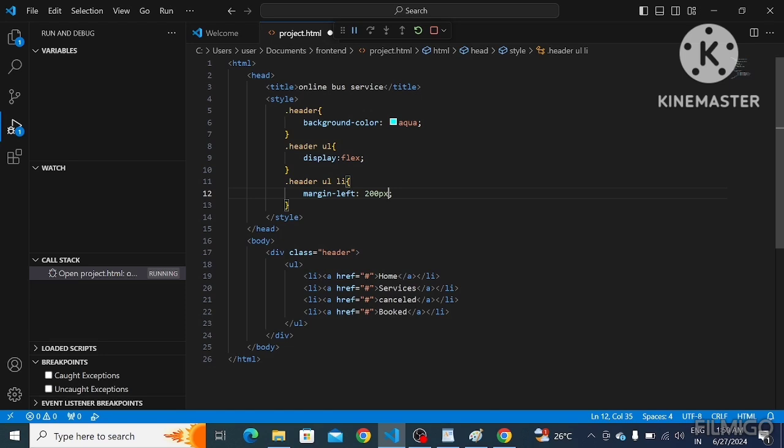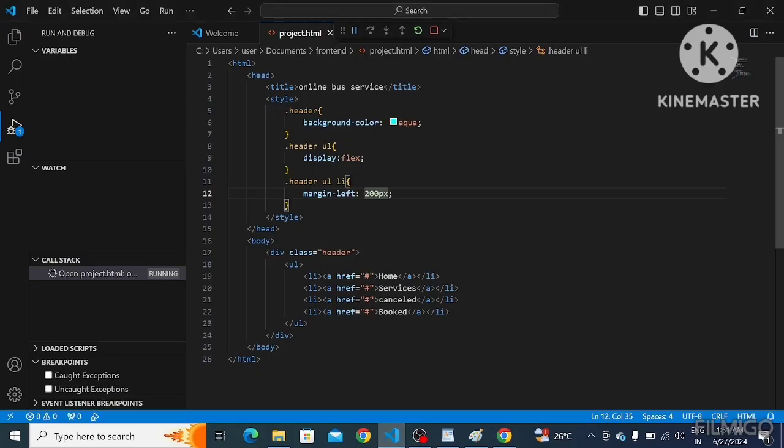This margin or padding or anything we can give by using pixels or percentage. I will tell what is the advantage when we use percentage in this video. Okay, see, we got some left margin, right? Left margin 200 pixel.